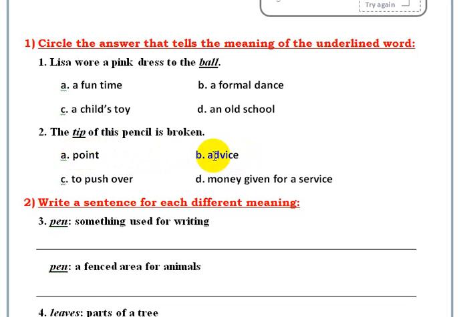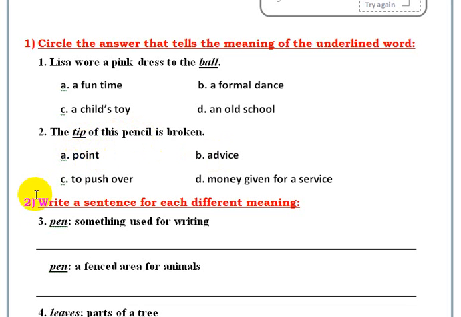So which one is correct? We will read the sentence first. It's up to the context. The tip of this pencil. The tip belongs to the pencil. Can we say advice belongs to the pencil? No. So the tip here means point.